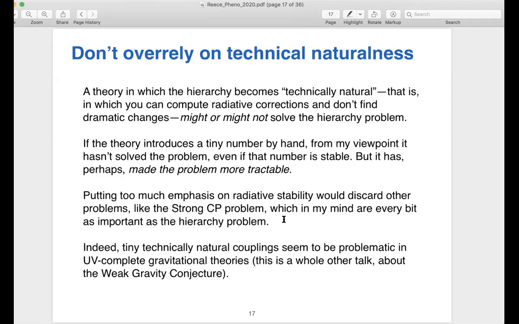And so I think there's maybe a tendency to build models where technical naturalness is the end of the story, and I think it should be the beginning of the story. And indeed, there's a whole other talk that I could give you that I'm not giving you today about things like the weak gravity conjecture and things that we learn when we look at UV complete gravitational theories, where it seems like anytime you find a very small number, if you're not putting it in by hand, but you're getting it from a UV complete theory, there's a host of other consequences that comes along with that.